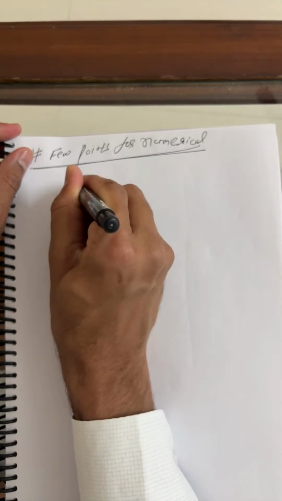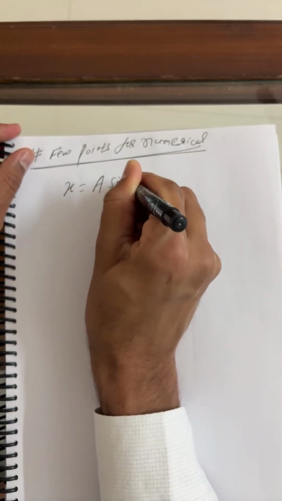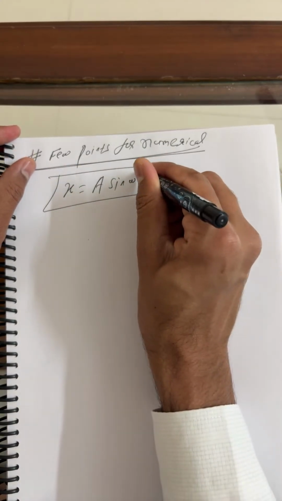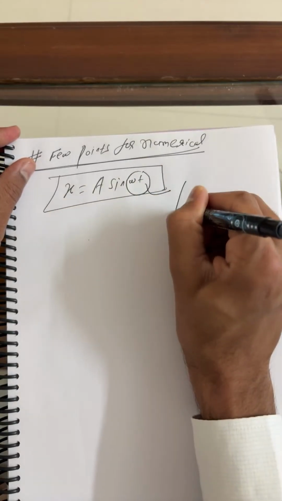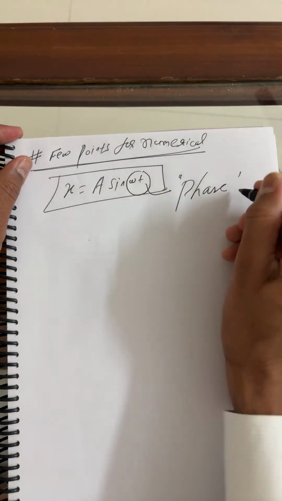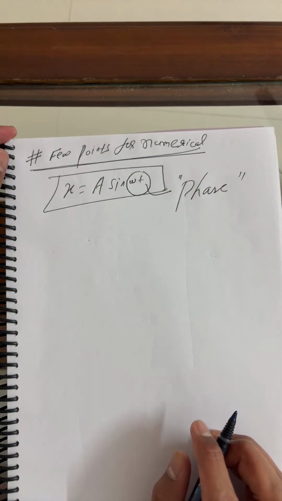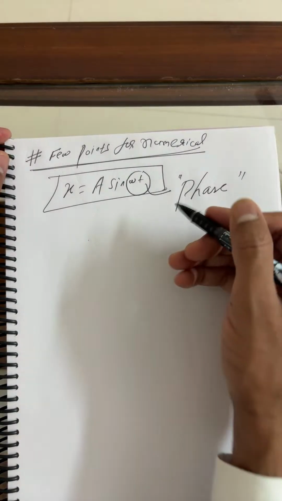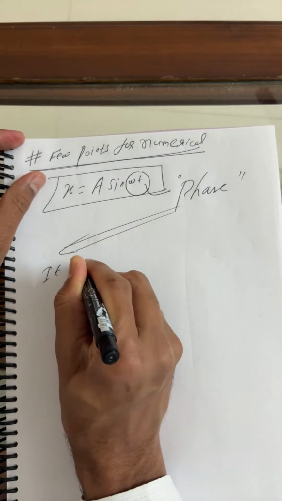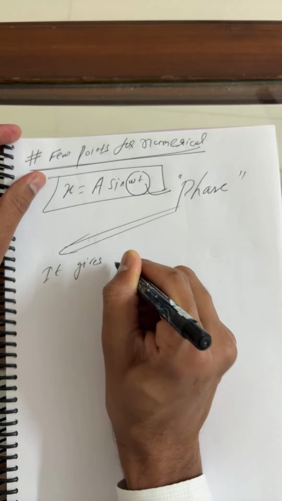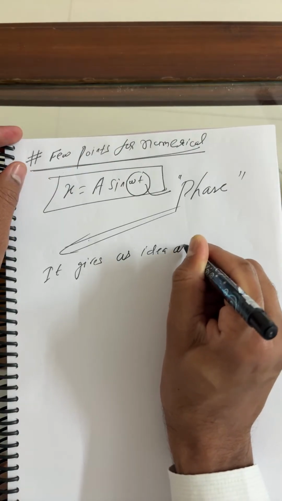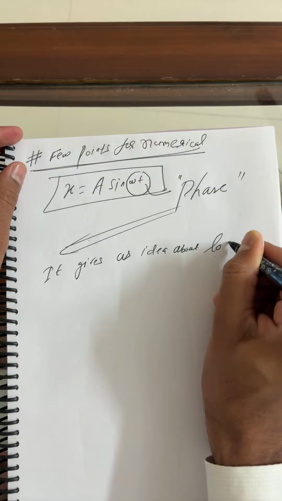This is what I already proved: x is equal to A sine omega t, where omega t is the phase. Usually this lecture is totally dedicated to 11th class students. What is phase here? It gives us an idea about the location of the particle.